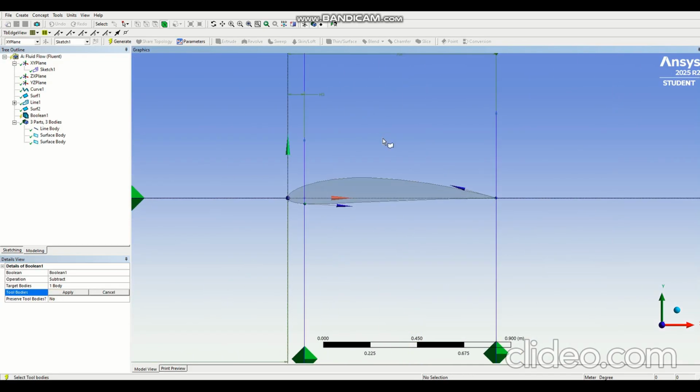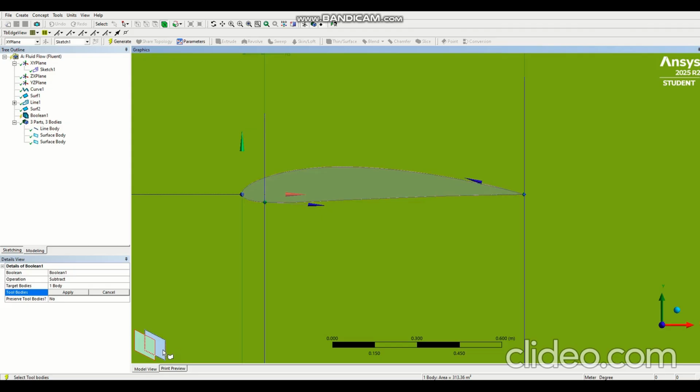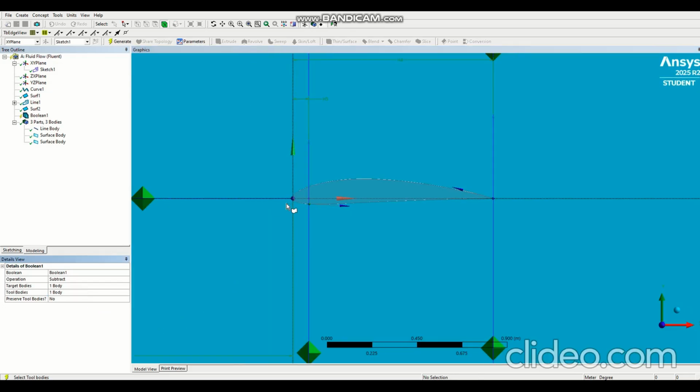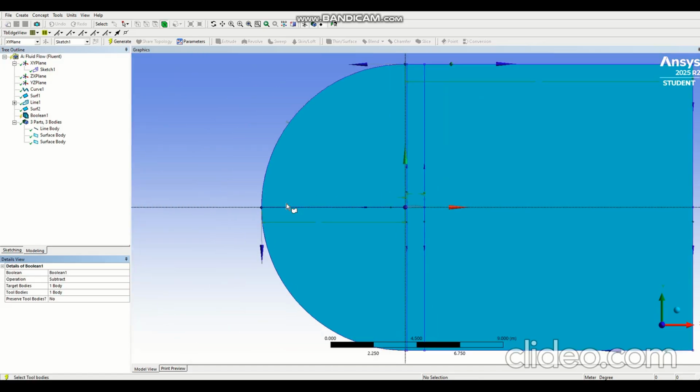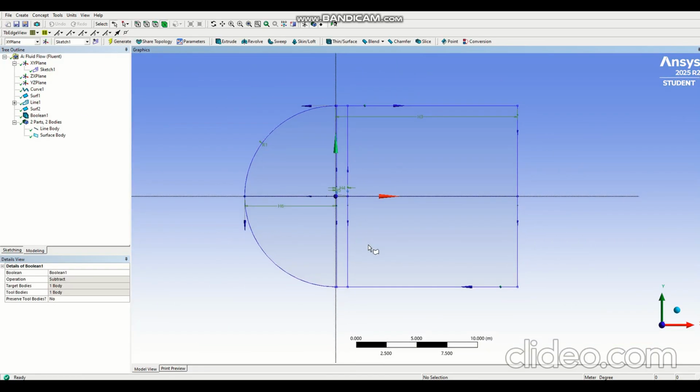Roll down and make sure you are seeing the airfoil perfectly. Click the airfoil and select the second plane so that we can only select the airfoil, not the fluid body. Perfect. Hit Apply. Then Generate. So everything is fine now.